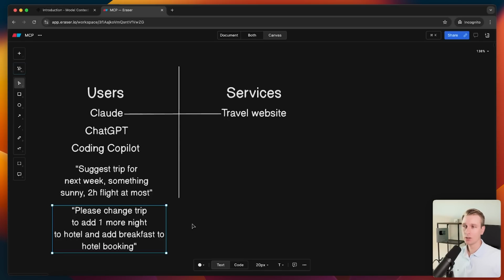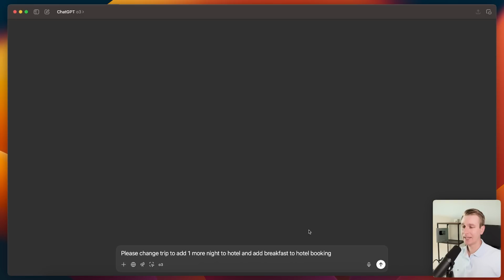Yes, I could then go to that travel website, I could manually log in, I could try to find where they kept their, right, I have to find where on the website I can change my trip and change all of these details. Very mentally exhausting actually. Whereas now it's just a simple message here that I can just send to an AI agent hosted by ChatGPT or maybe some other application, and they will do that on my behalf.